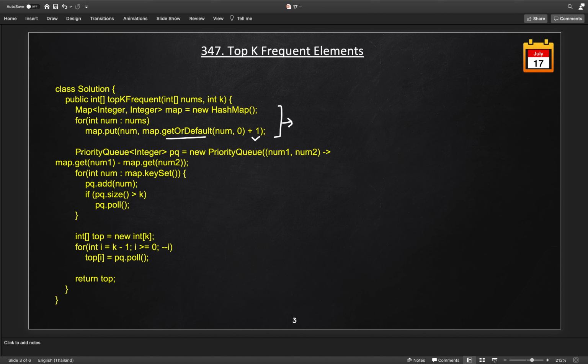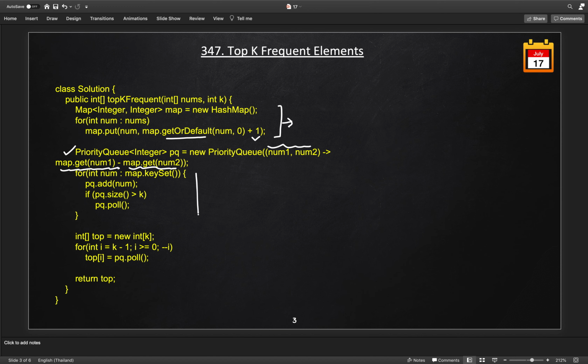Now we declare the priority queue using this simple min heap way, but our heap should sort based on the frequency, while we need to keep only the numbers, because at the end we return the numbers. So here we get the frequency of the number from the map, and then simply return the frequency. This is a way of using the lambda operator as the comparator for the min heap, when number 1 and number 2 are getting compared. So this will create the min heap.